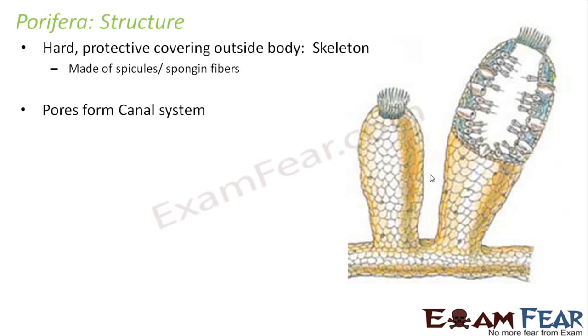This is very, very important, because if you look at the structure of a Porifera, they do not have any specialized tissues. They do not have organs to perform specialized functions. The only thing that they have is pores all over their body. These pores form a canal system, and this canal system helps in doing all the metabolic activities in a Porifera. We will see how this canal system works. In order to understand the canal system, we need to understand the different parts of a Porifera. So here we have this Porifera.